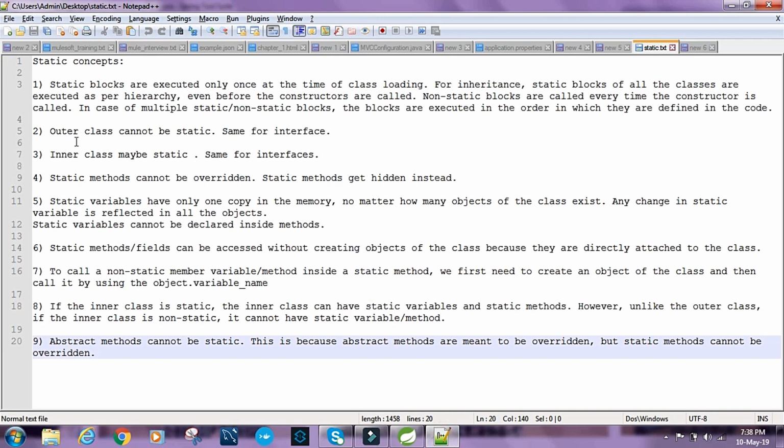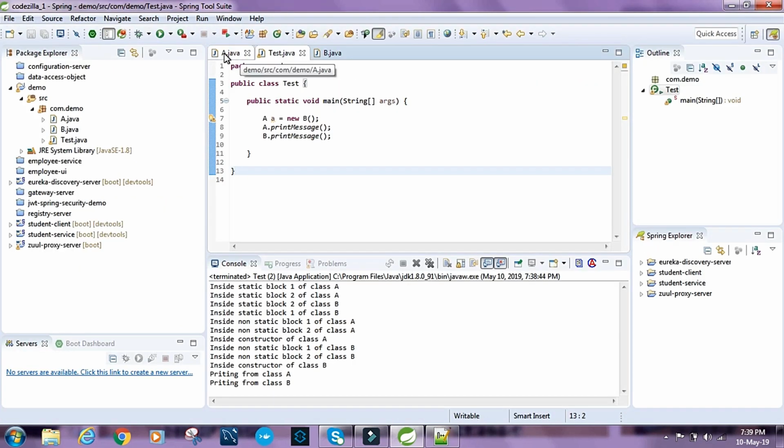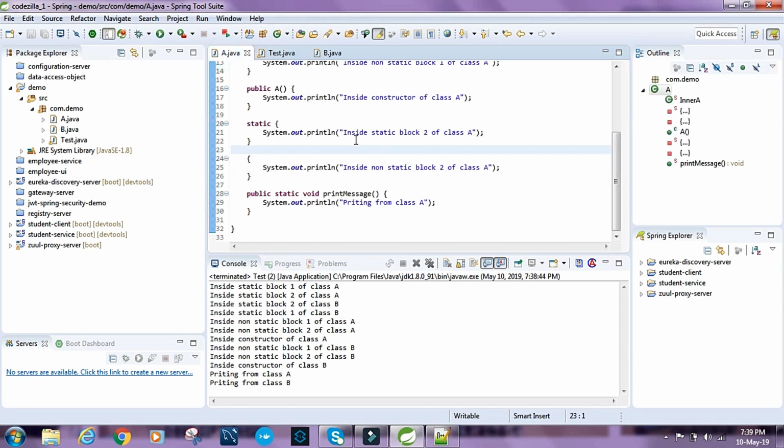Okay, so what is the next point? Static variables have only one copy in the memory, no matter how many objects of the class exist. Any change in a static variable is reflected in all the objects. Static variables cannot be declared inside methods. Alright, first let's see how static variables work.